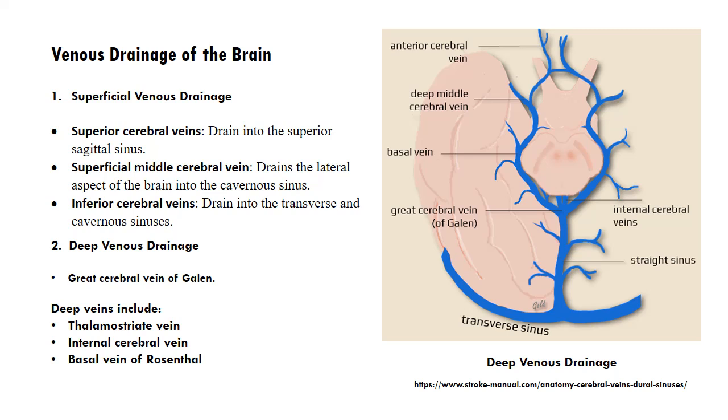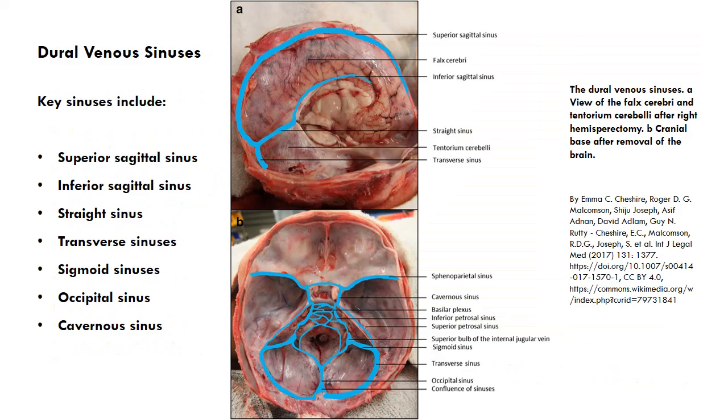Superficial veins drain the cortex and subcortical white matter into the dural venous sinuses. Major veins include the superior cerebral vein, which drains into the superior sagittal sinus. Superficial middle cerebral vein drains the lateral aspect of the brain into the cavernous sinus. Inferior cerebral veins drain into the transverse and cavernous sinuses. Deep veins drain the deep structures of the brain into the great cerebral vein of Galen. These include the thalamostriate vein, internal cerebral vein, and basal vein of Rosenthal.